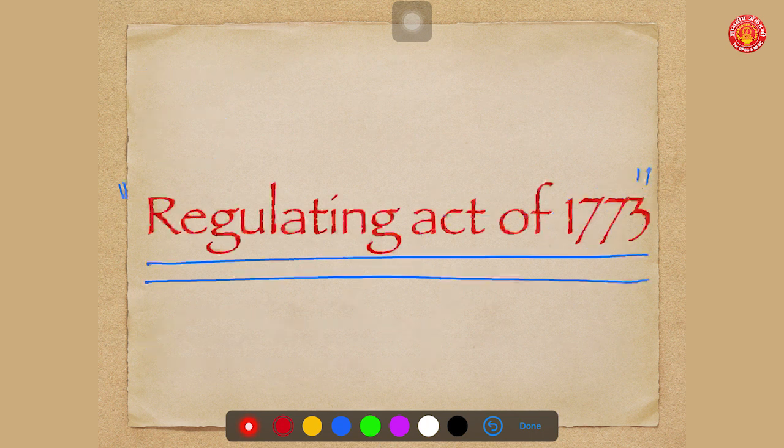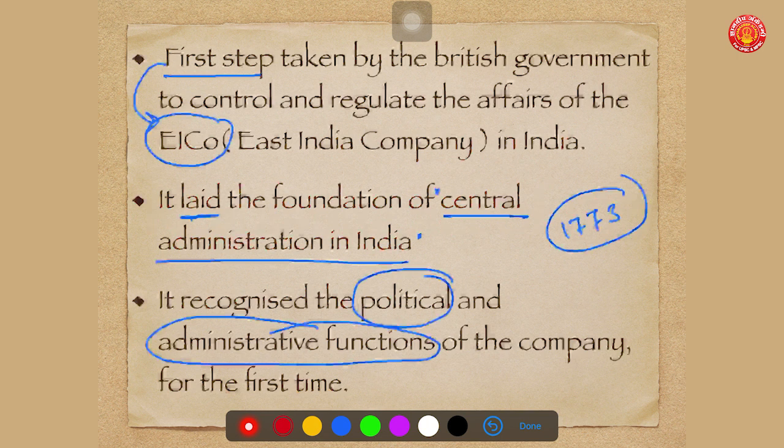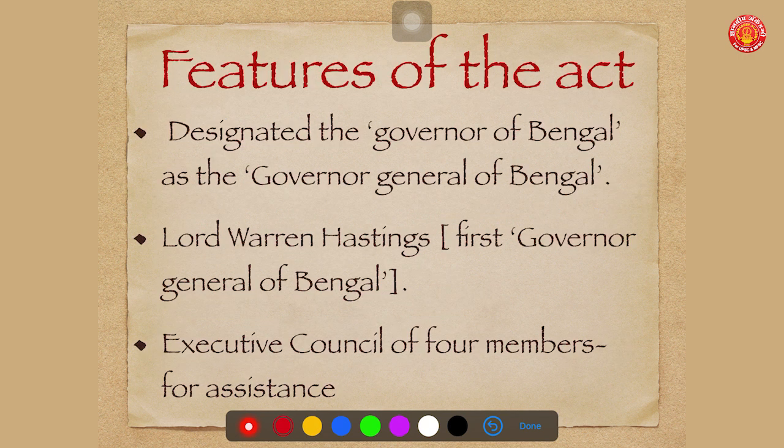So, Regulating Act of 1773, one small revision. It was the first step to control the functions of the East India Company by the British government. Second, it laid the foundation of central administration in India. It recognized that the company had political and administrative functions.